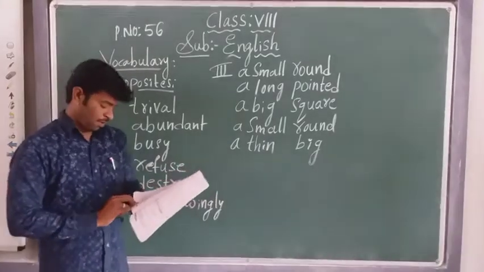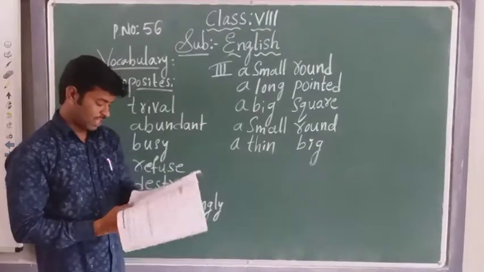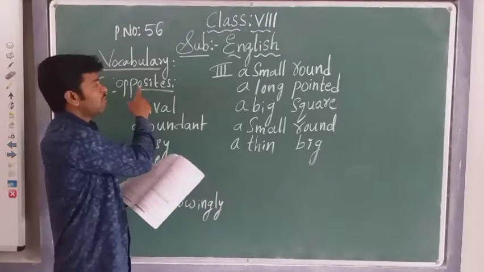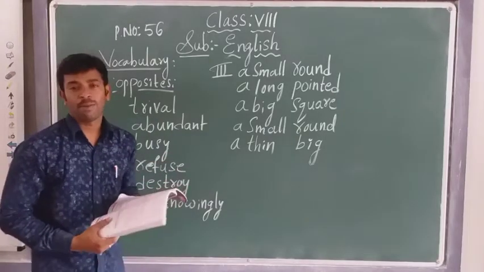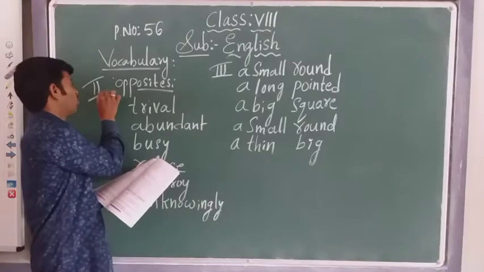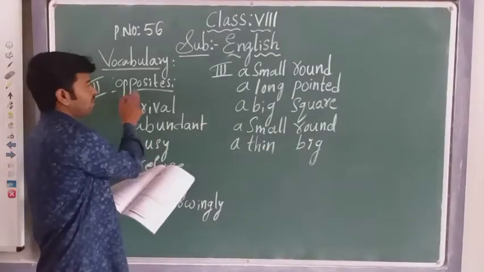Okay, take page number 56. From page number 56, what is in here? Vocabulary part. Yesterday I explained the fill in the blanks of the first bit. Now we are going to the second bit. What does it consist of? It consists of the opposites.